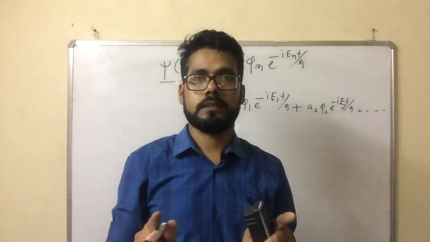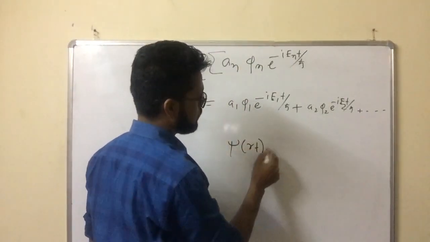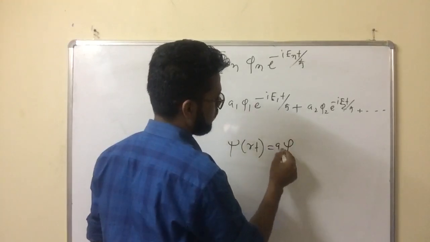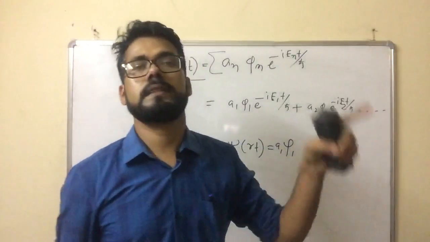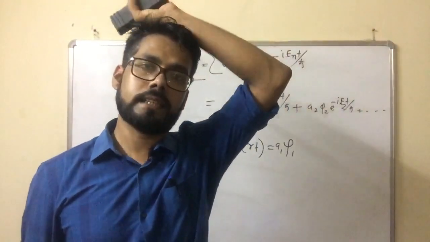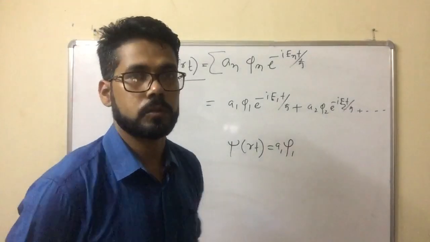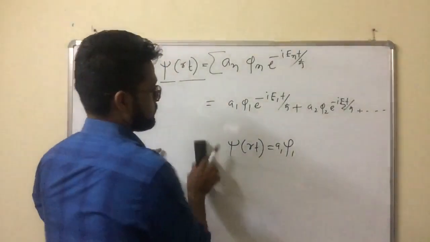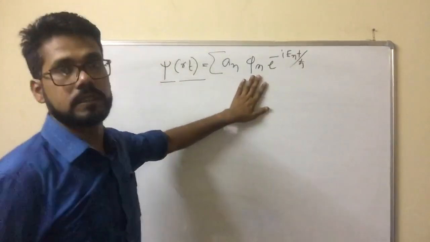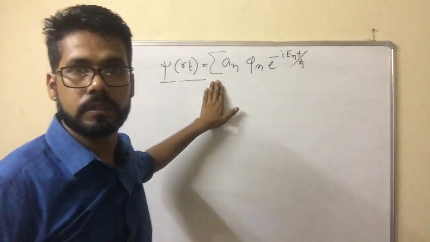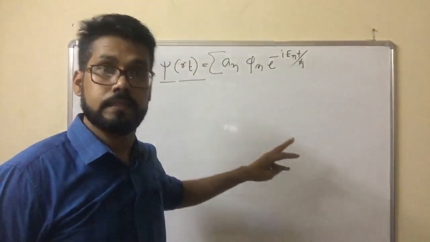So you cannot exactly locate the wave function. You cannot say the wave function of a hydrogen atom or a particle in a box is just A1 ψ1. We don't know. That is why we represent it as A1 ψ1 plus A2 ψ2 and so on up to the nth state. This is the mathematical representation of quantum mechanics. These are the postulates. This will give the complete behavior of the system. This part will give the static behavior of the system. From this part, we will evaluate the energy, the total energy.